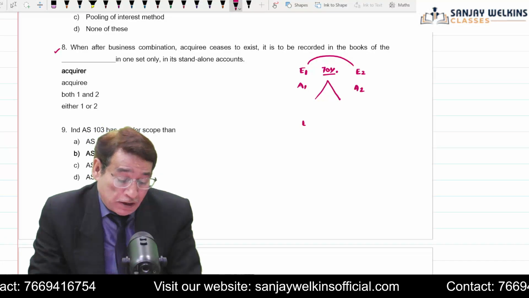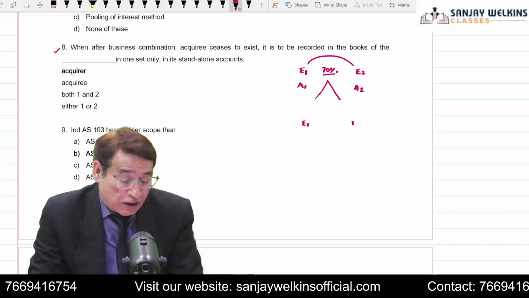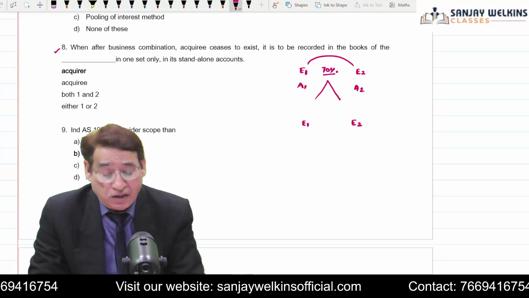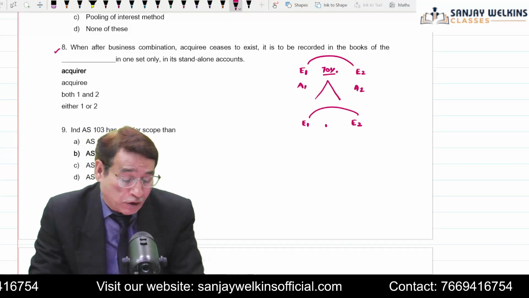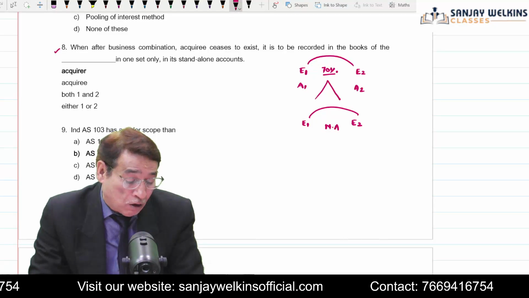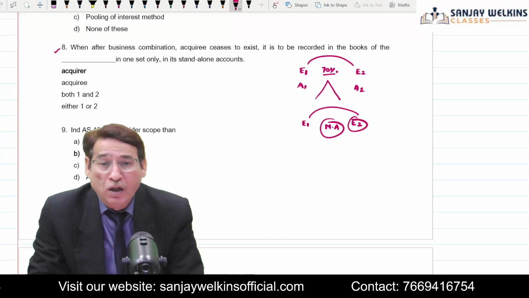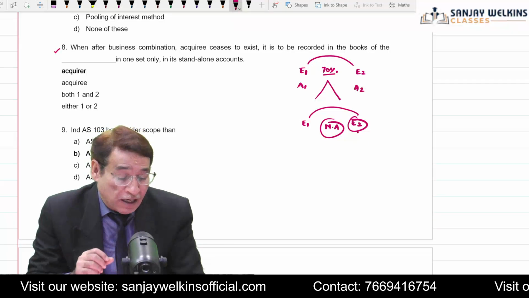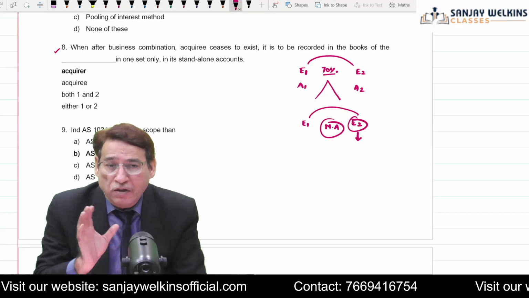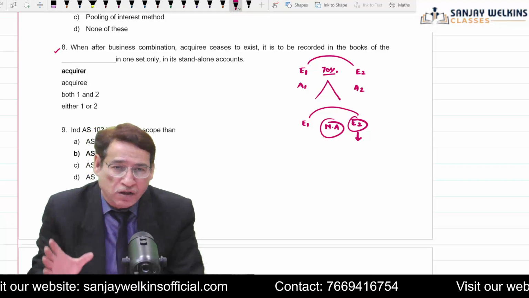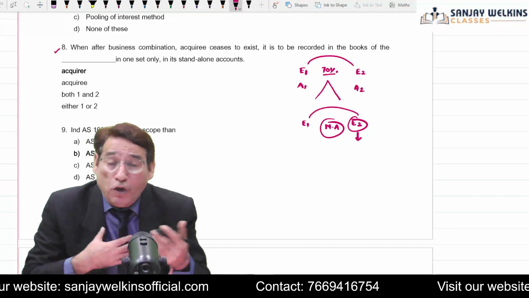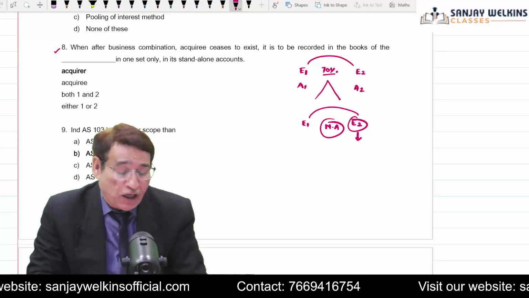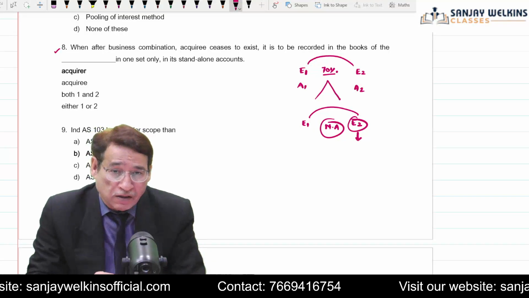For example, there is an entity by the name of E1 and there is another entity E2. Now, this time we are, let us say, taking over all the assets, all the net assets of E2. So in this way also control can be acquired, but the important point is that in this case, the existence of E2 will cease to exist. Now E2 will not be an operating entity because we have completely taken over their net assets and liabilities.